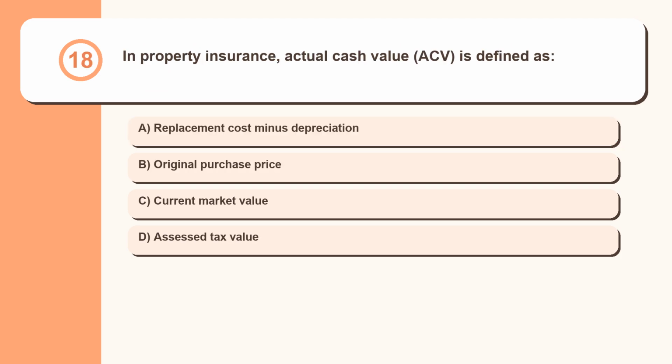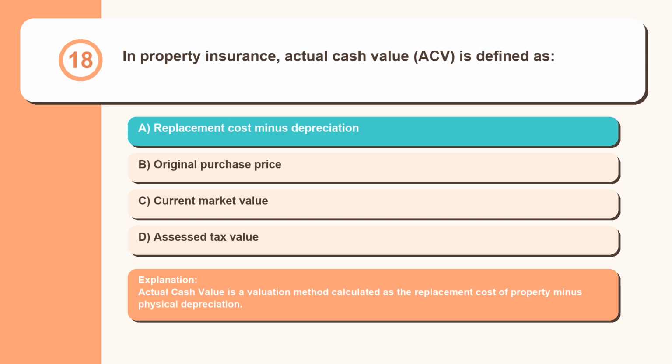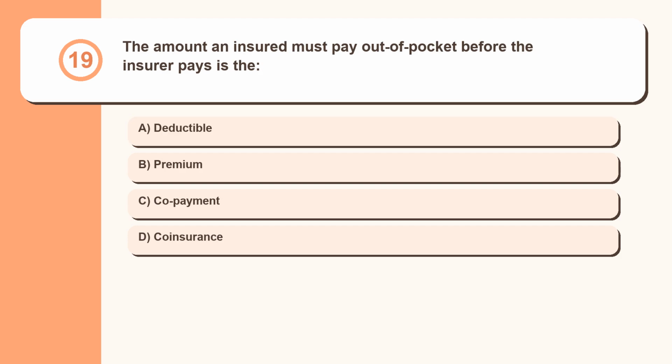Question 18. In property insurance, actual cash value, ACV, is defined as: replacement cost minus depreciation, original purchase price, current market value, assessed tax value. Actual cash value is a valuation method calculated as the replacement cost of property minus physical depreciation. Question 19. The amount an insured must pay out of pocket before the insurer pays is the: deductible, premium, copayment, coinsurance.